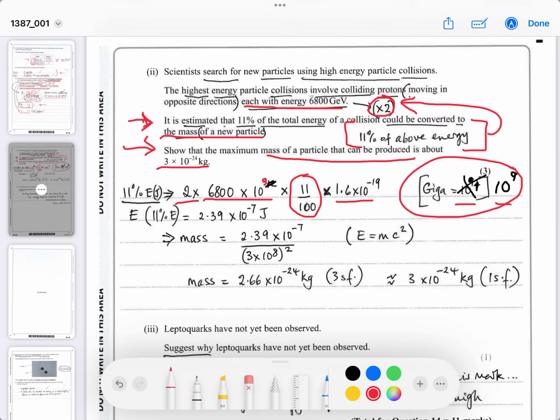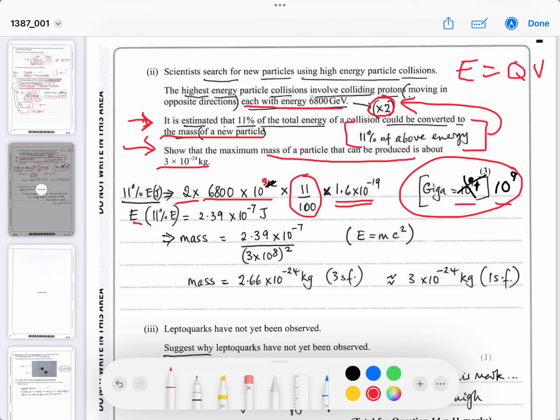So to get from electron volts into joules, you always multiply by the charge of these particles, which in this case, a proton, is 1.6 times 10 to the minus 19. Remember, the energy in joules is equal to the charge times the voltage. In this case, we're talking about 6,800 gigavolts, yes? And charge is Q.